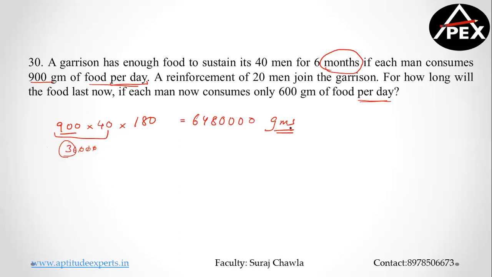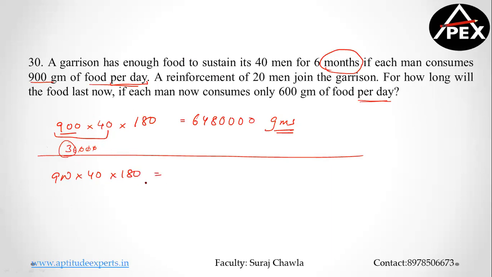Now, a reinforcement of 20 men joined the garrison. What does that mean? There were already 40 people and 20 more joined. This is not even required to simplify, so I'm looking at 900 into 40 into 180 as the ration.